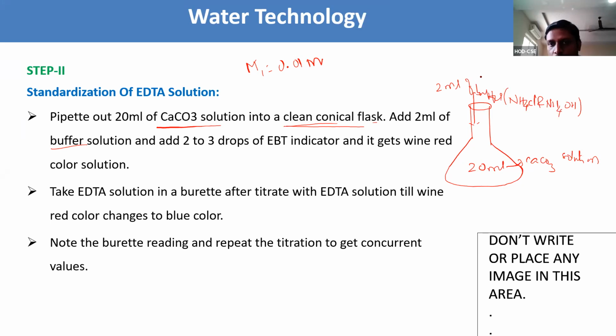Now to this we need to add 2 to 3 drops of EBT indicator. The color of the EBT indicator is blue.